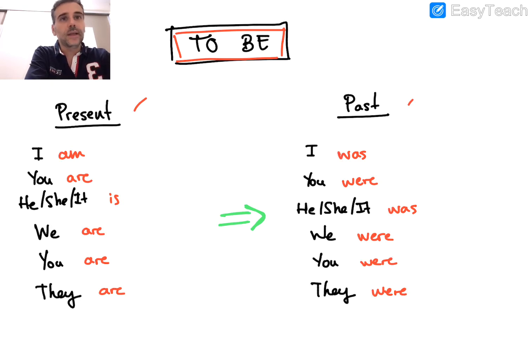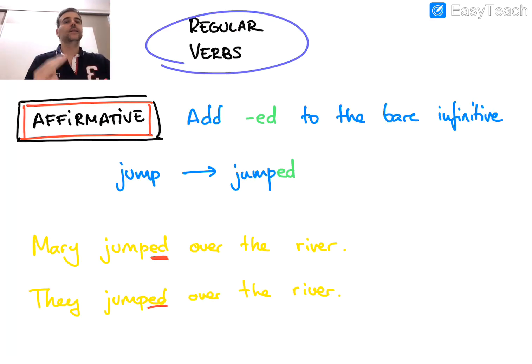Okay, but both the present and the past of to be are different from the other verbs. The other ones follow a common rule, and that's what I want to explain right now. We can divide verbs into two main groups: the regular ones and the irregular ones. First, we're going to focus on the regular ones. If we want to transform a regular verb from the present into the past, we're going to do it really easy.